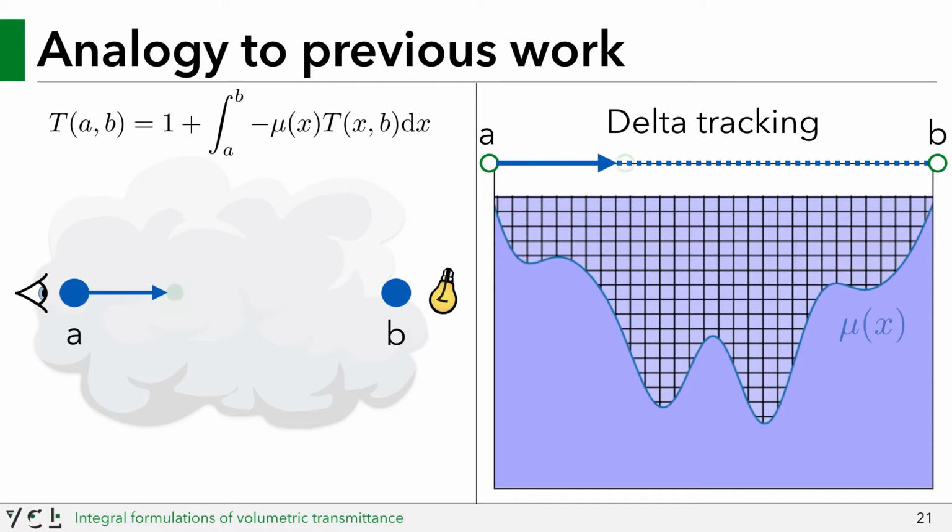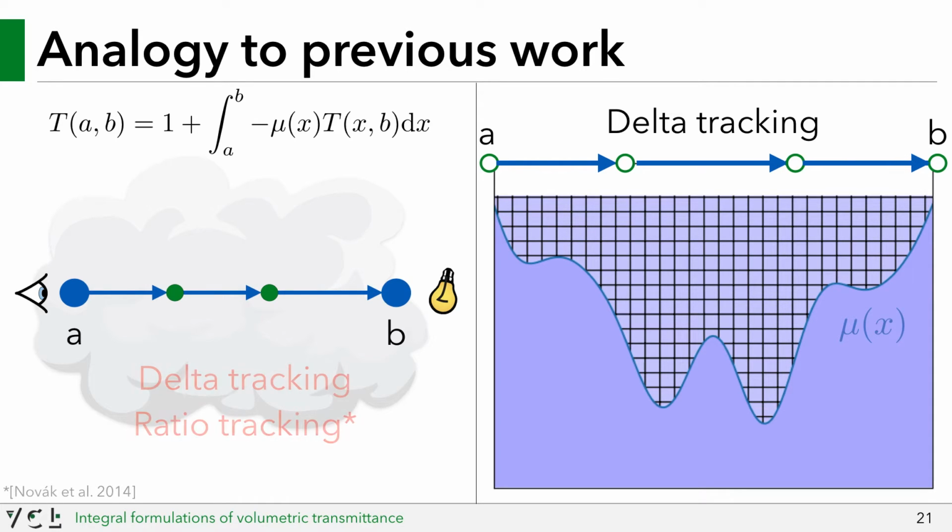Interestingly, delta tracking follows a similar process to this dummy estimator we have just visualized. In fact, the delta tracking and later formulated ratio tracking estimators can be derived directly from our first integral formulation for transmittance. Turns out, they just utilize different Monte Carlo design decisions.